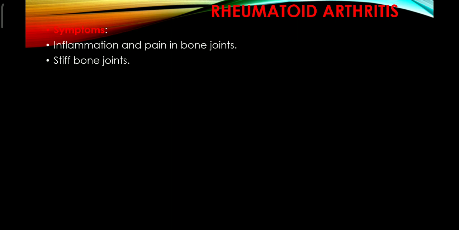Now let's discuss some symptoms of rheumatoid arthritis. Inflammation and pain in the bone joint. Stiff bone joint. We cannot easily move our bone, and this is called stiffness of the bone joint. Pain during articular movement, joint swelling.